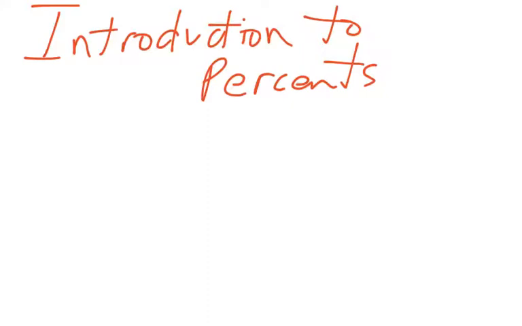Hello everybody. Today we're going to talk about percents. So a percent is a value out of 100. For example, if you have the value 40%, that actually means 40 out of 100.